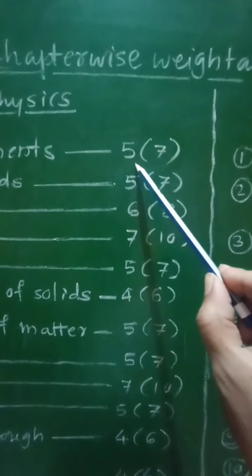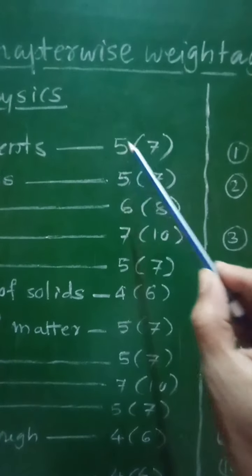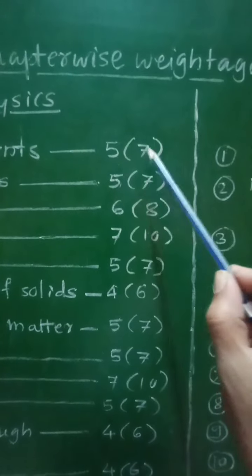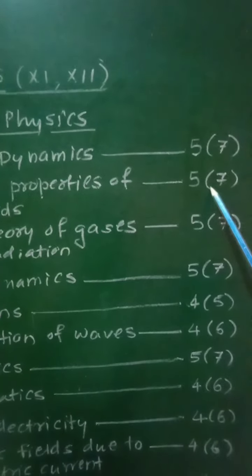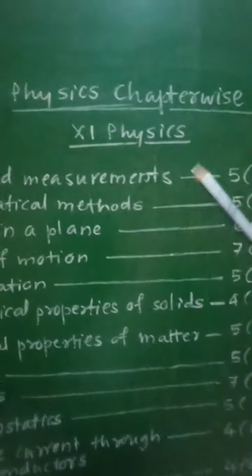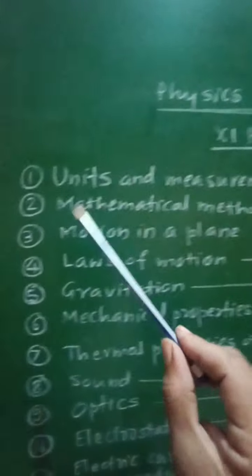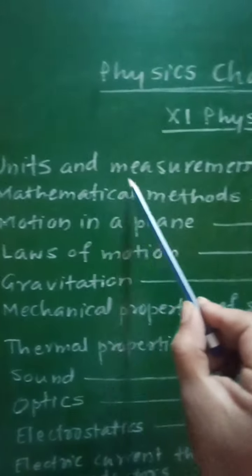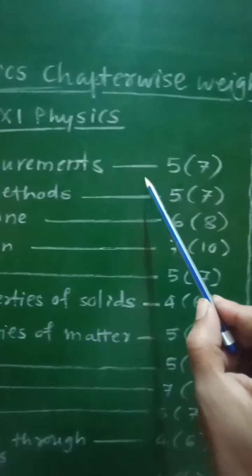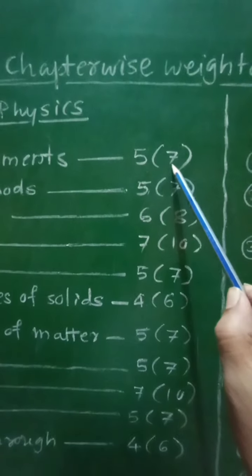The marks outside the bracket will indicate the marks without option, and the marks inside the bracket will represent marks with option for 11th as well as for 12th. So let us see first of all the weightage of marks for 11th physics. First chapter is units and measurements, and it has 5 marks without option and 7 marks with option.